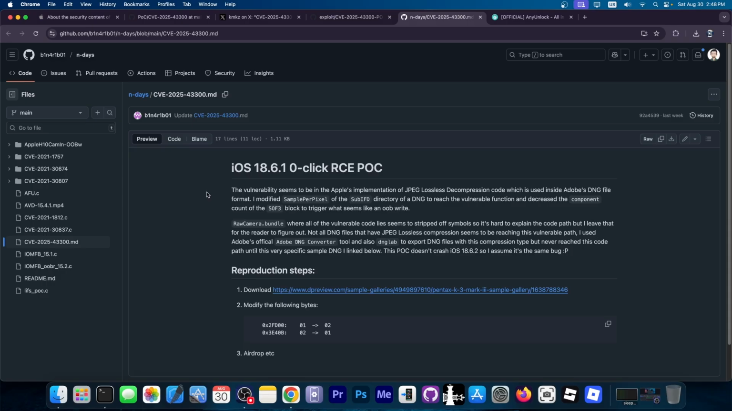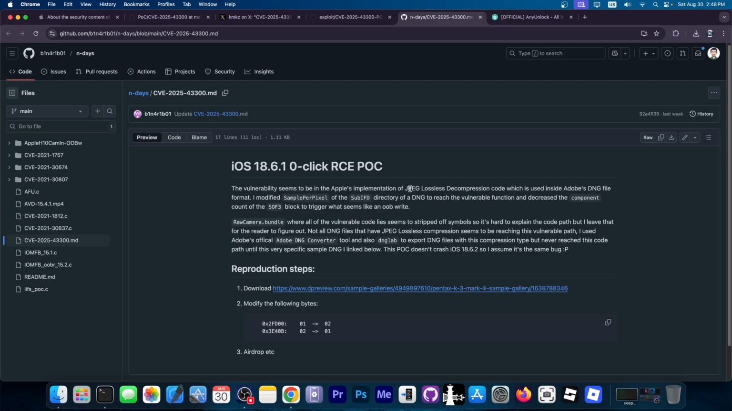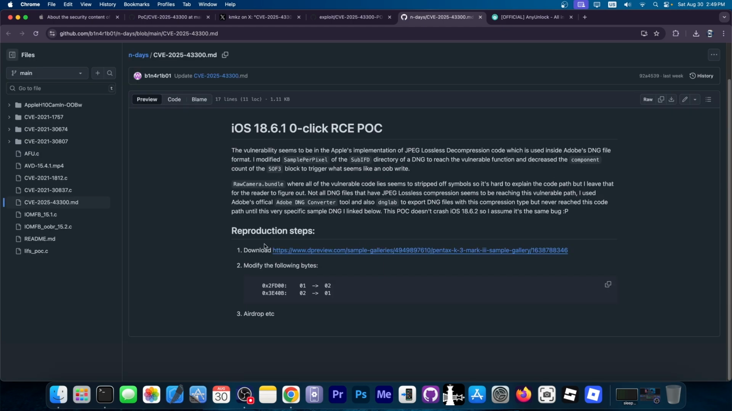And then we have this over here, iOS 18.6.1 zero-click remote code execution proof of concept. Says that the vulnerability seems to be an Apple implementation of JPEG lossless decompression code, which is used inside Adobe's DNG file format. And essentially, you have a proof of concept over here. Get the image, you modify the following bytes, and then you airdrop the file to your phone, and it should crash or do its thing.